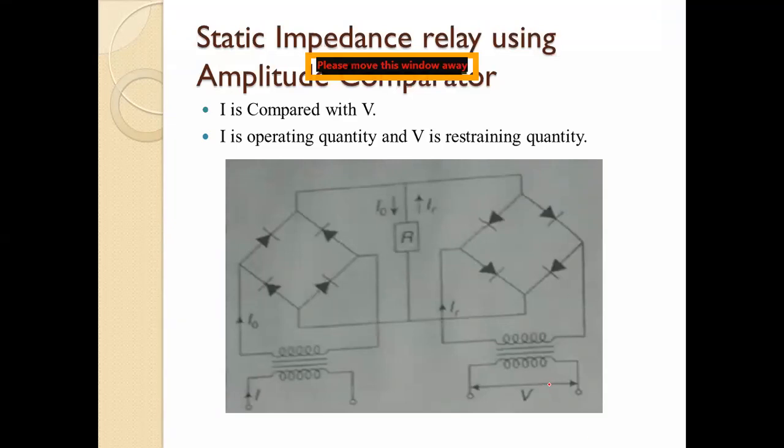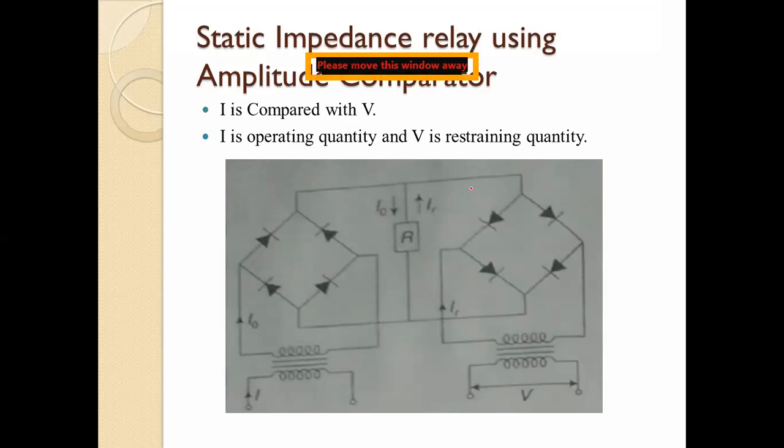So when we give this voltage as a restraining quantity, whatever current flows through it will be IR. Now these two quantities will be compared.